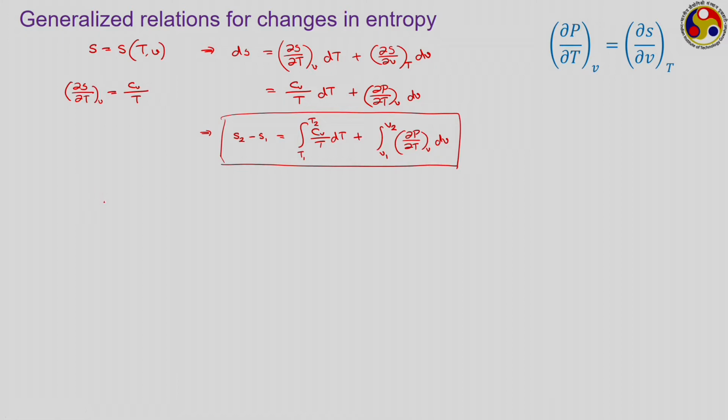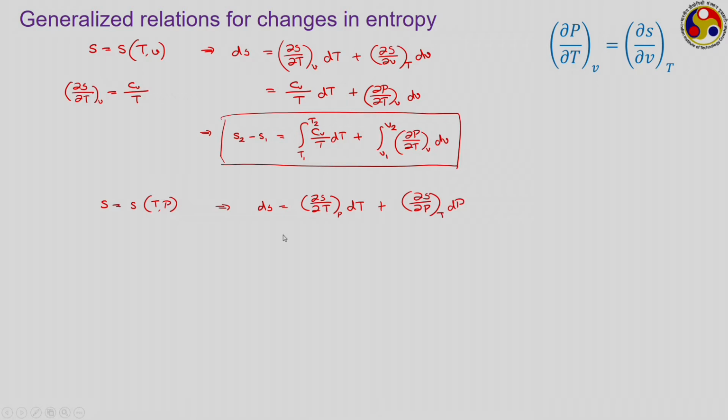The other one we can develop by assuming S to be a function of temperature and pressure. So, following a similar procedure, we can write dS is equal to ∂S/∂T at constant P into dT plus ∂S/∂P at constant T dP.